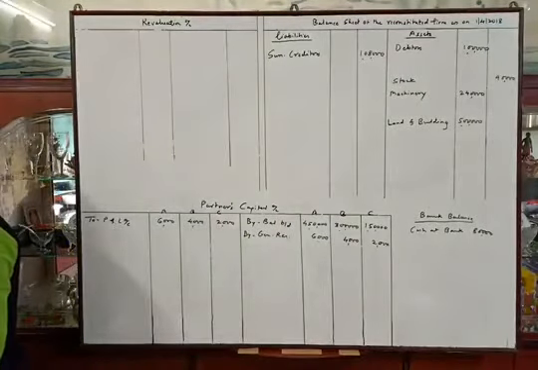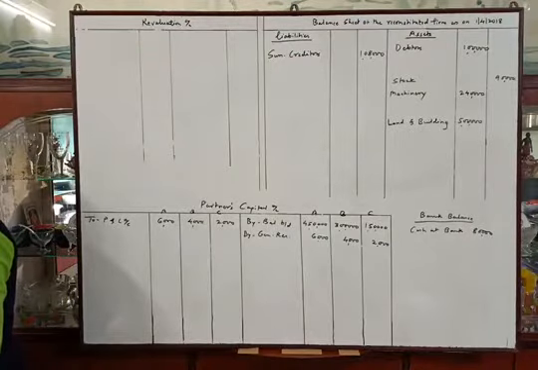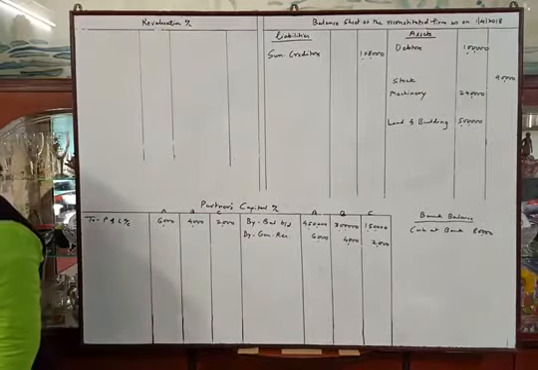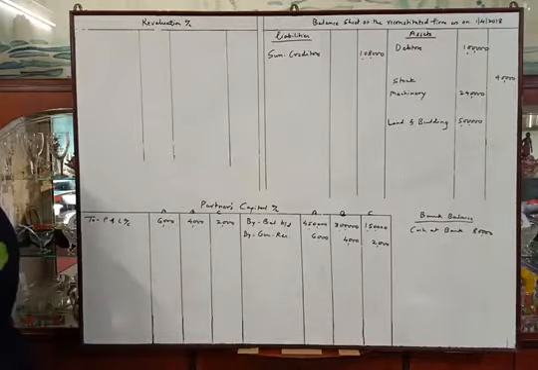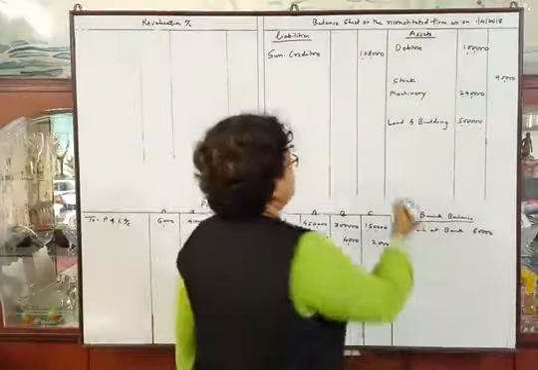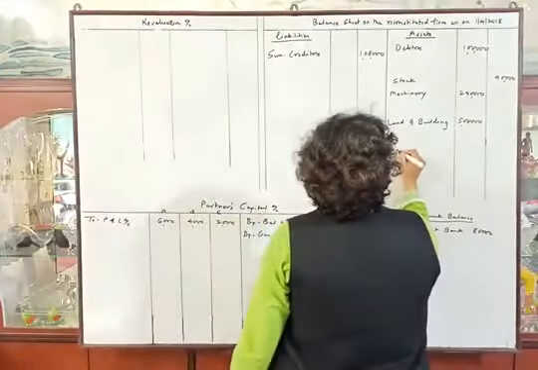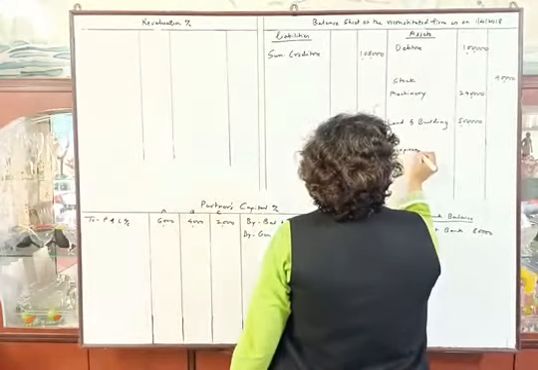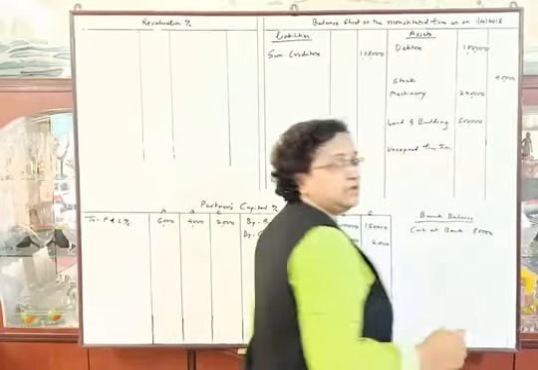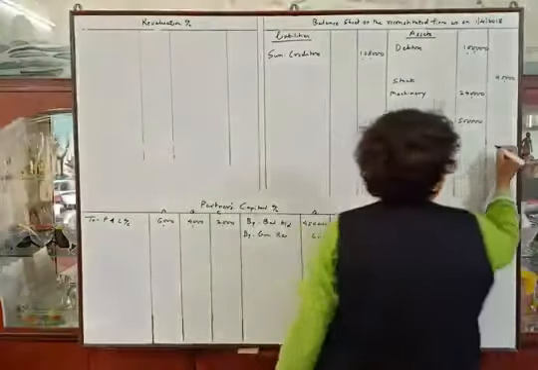B retires from the firm and remaining partners decided to carry on the partnership. Adjustments of assets and liabilities were as follows. Out of fire insurance premium paid during the year, 10,000 to be carried forward as unexpired. So the first posting will be on the asset side. Unexpired fire insurance rupees 10,000.